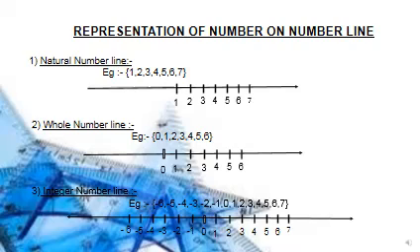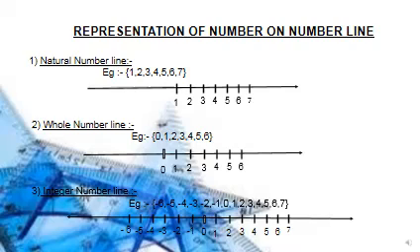We have taken one example. The example is 1, 2, 3, 4, 5, 6, 7. We have to place all these numbers on the number line. So first we will draw a number line. Then we will place all these numbers on the right hand side, because all these numbers are positive. All these numbers are in plus. So we will place all these numbers on the right hand side.